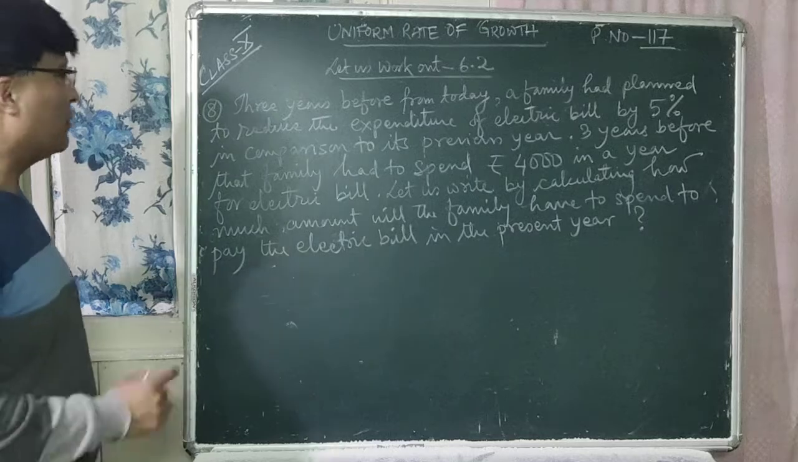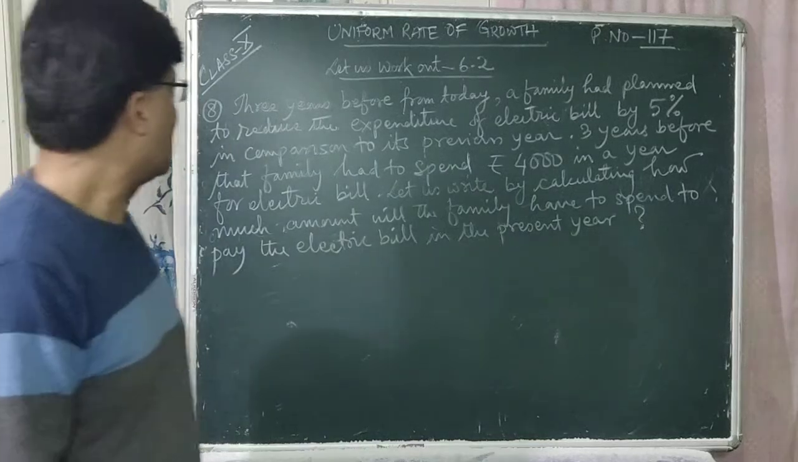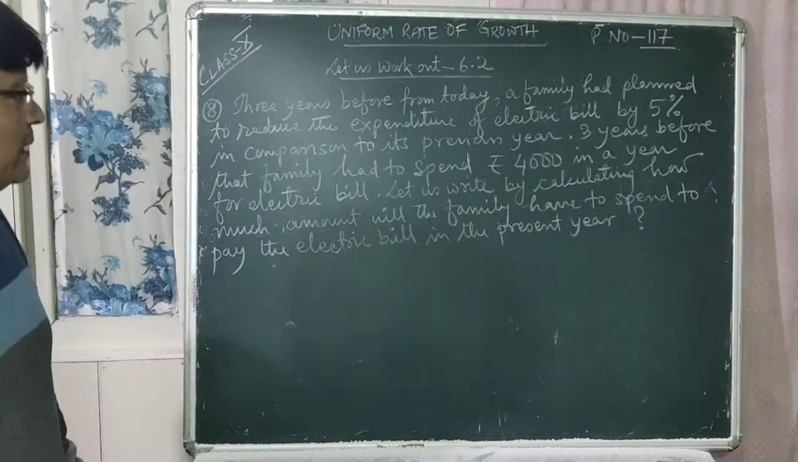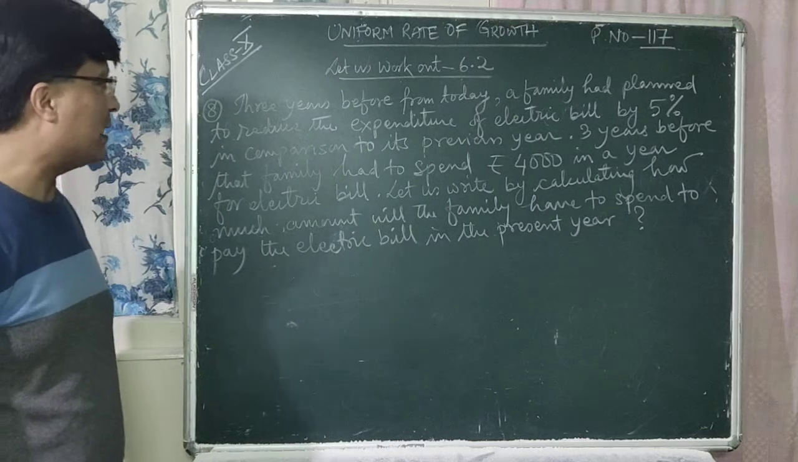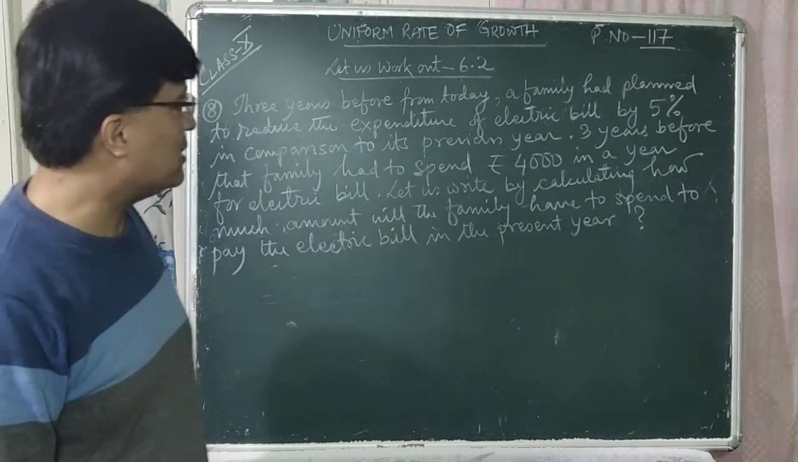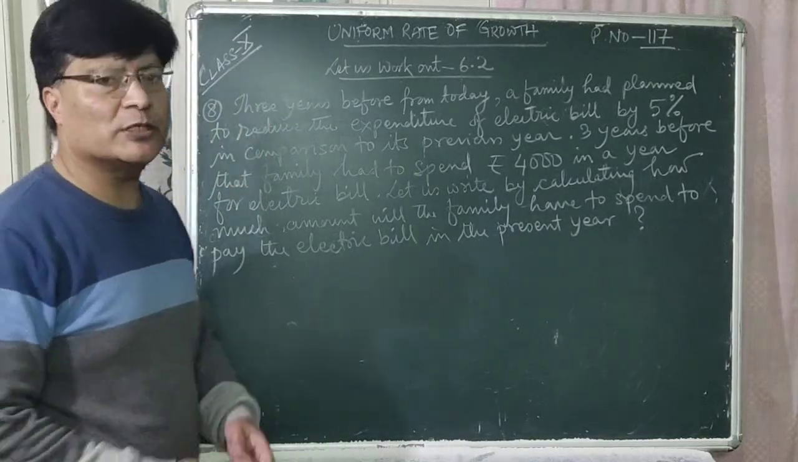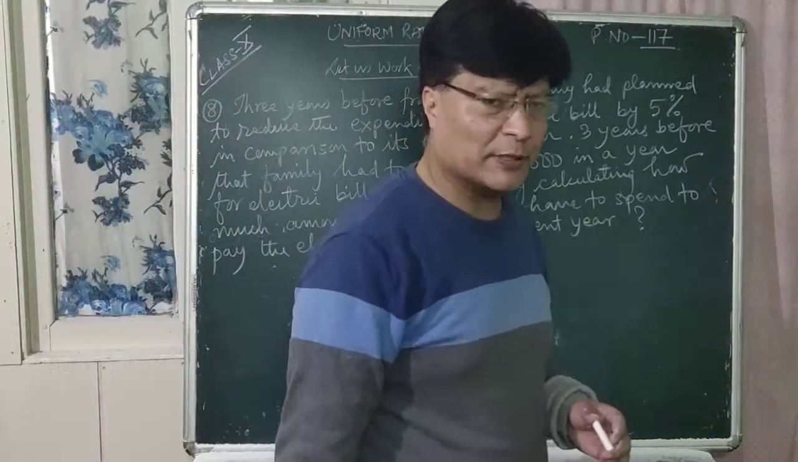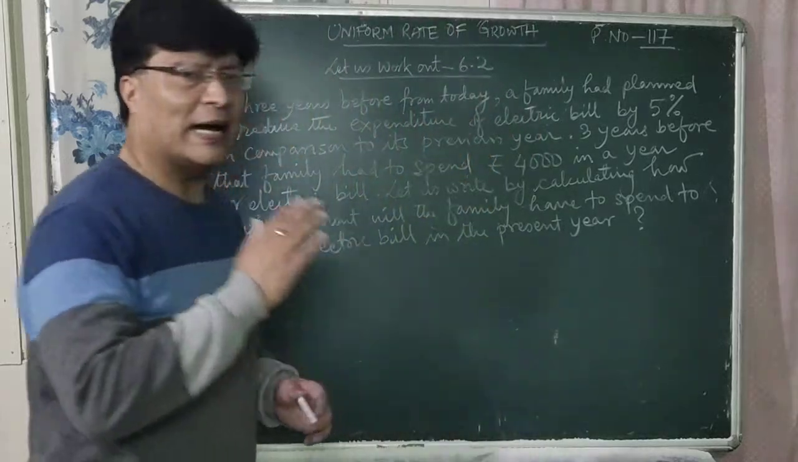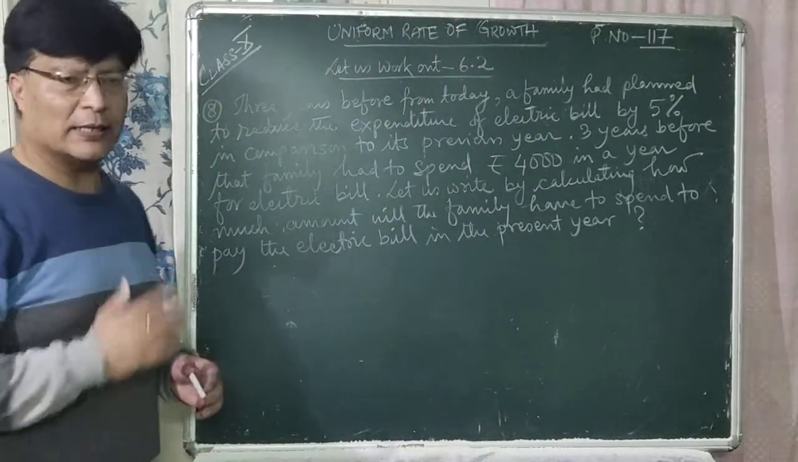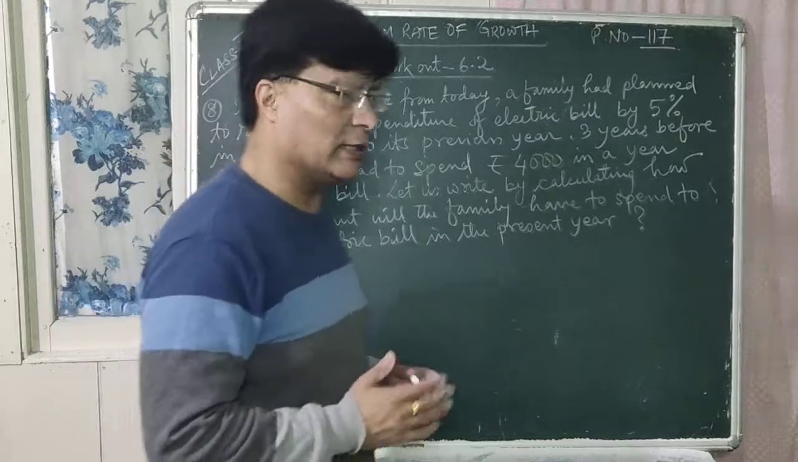So now we will do question number 8. 3 years before from today, a family had planned to reduce the expenditure of electric bill by 5% in comparison to his previous year. तो यहाँ चाहिँ के भन्दैछ भन्दाखेरि आज भन्दा 3 वर्ष अगाडि कुनै एउटा परिवारले, कुनै एउटा